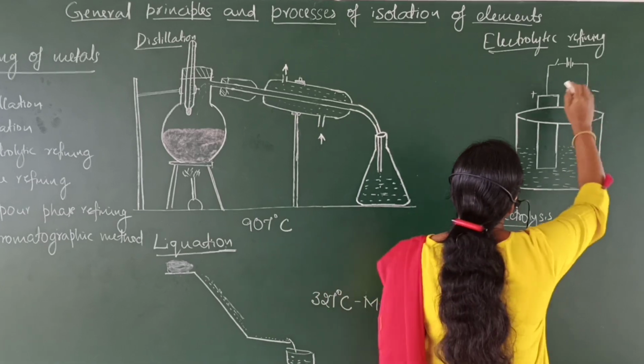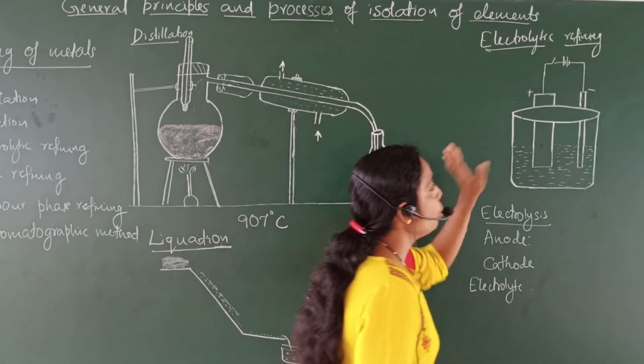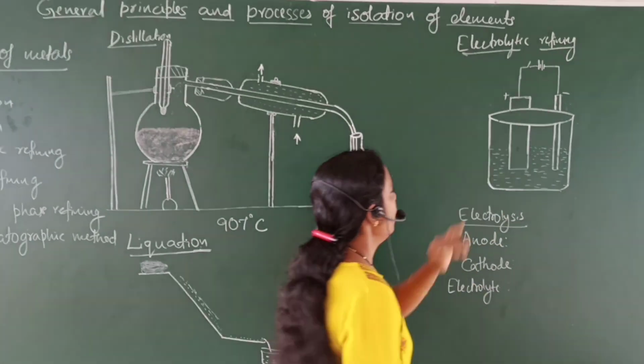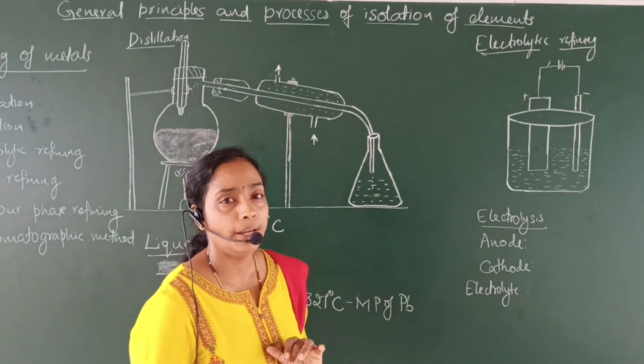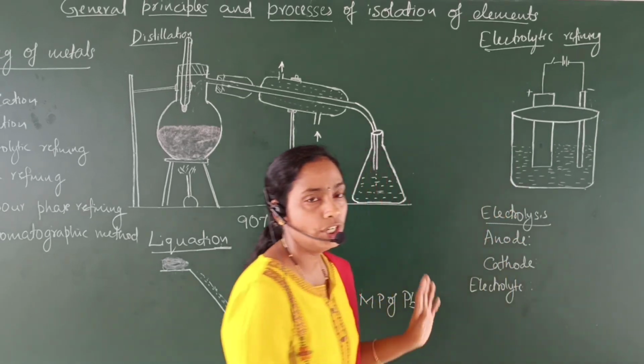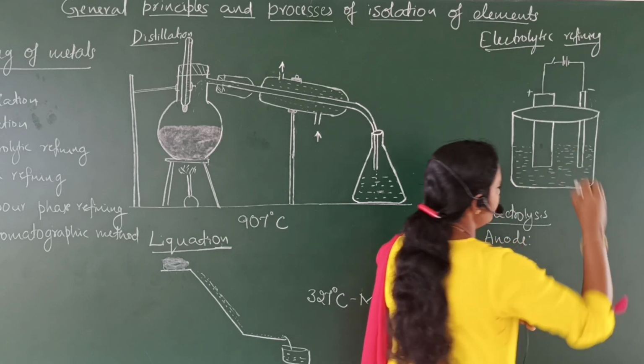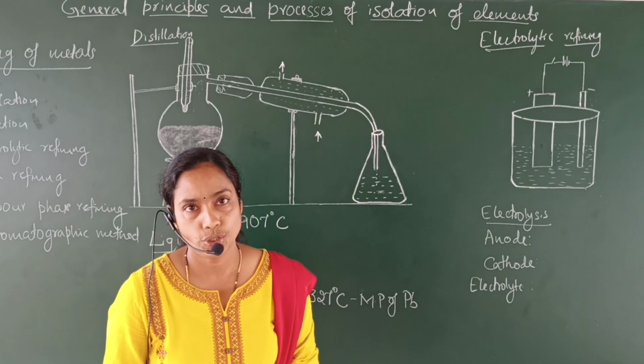Now, using this battery, if we supply electric current, electrolysis takes place, and the metal present in the impure metal rod undergoes oxidation and is converted into metal ions, and it dissolves in the electrolytic solution.